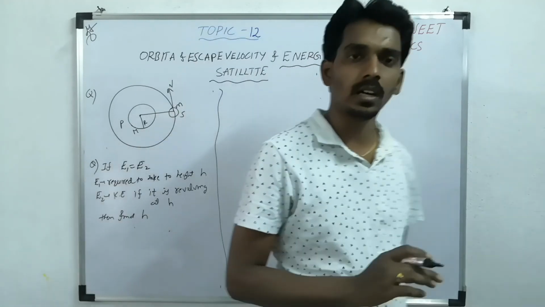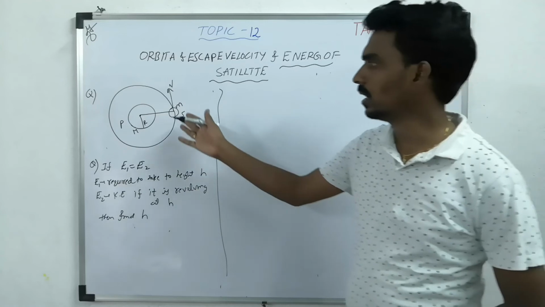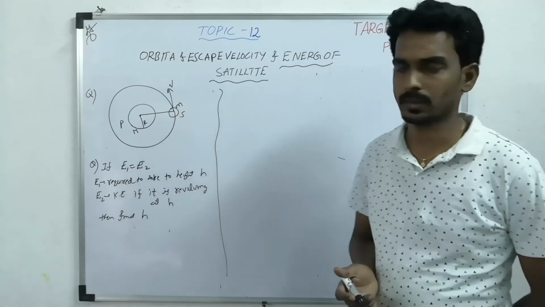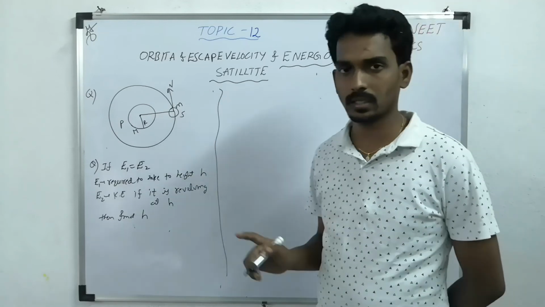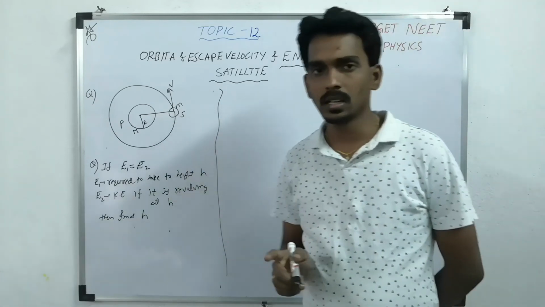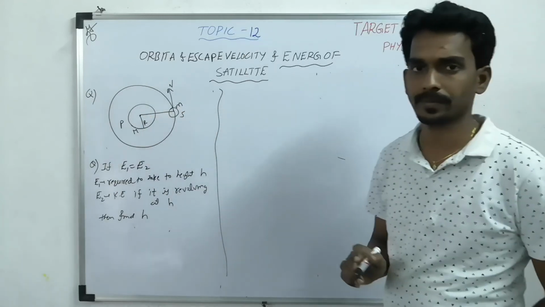Then what is the kinetic energy you have given at this point? It is nothing but the escape velocity concept, but it is not on the surface of Earth. It is at some height, on the satellite which is revolving around the planet.